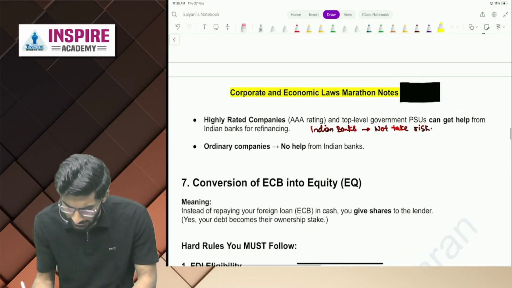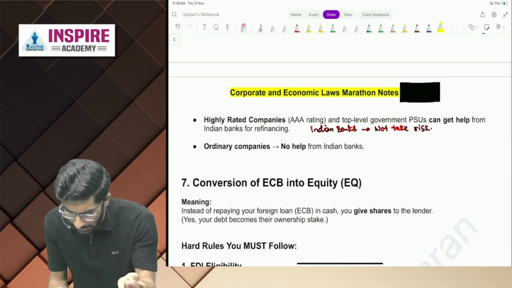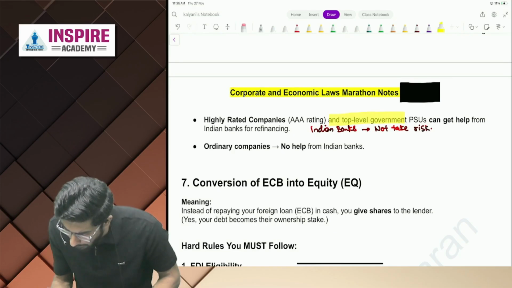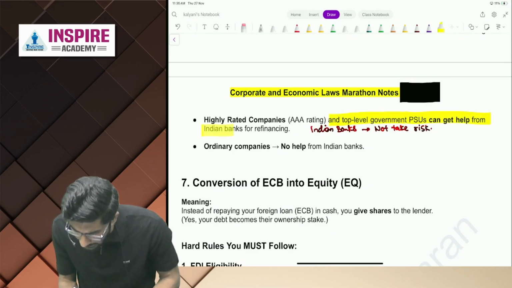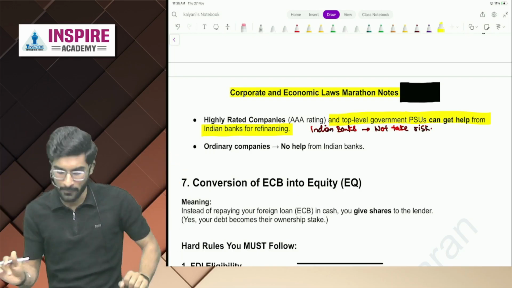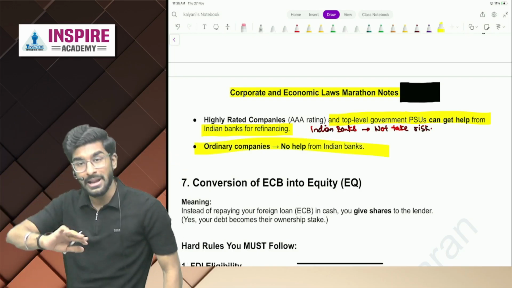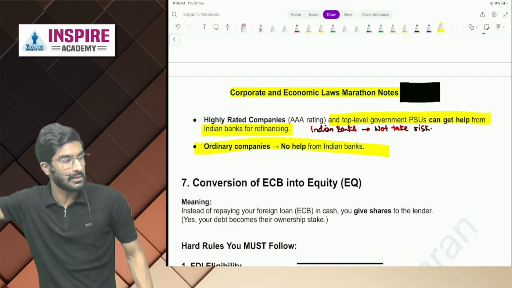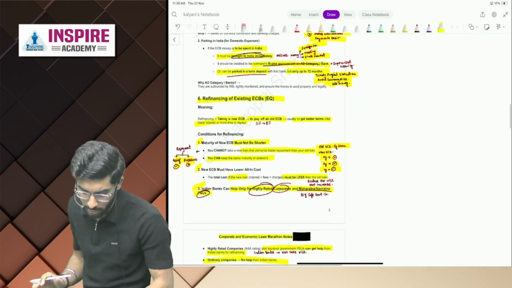Now, what is the meaning of highly rated companies? Highly rated companies and top-level government PSUs can get help from Indian banks for refinancing because there is very, very little risk involved. And number 2 is ordinary companies will never get any help from Indian banks. Remember this, people. So we understood 3 points.